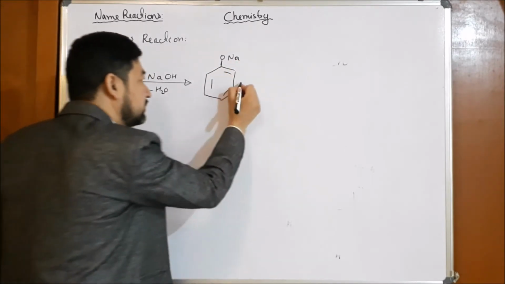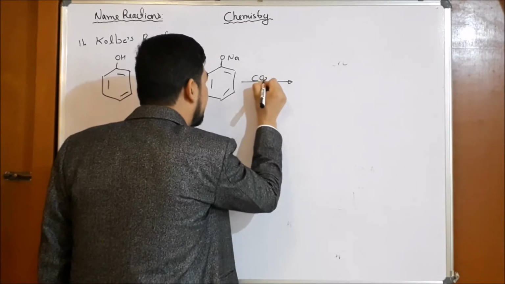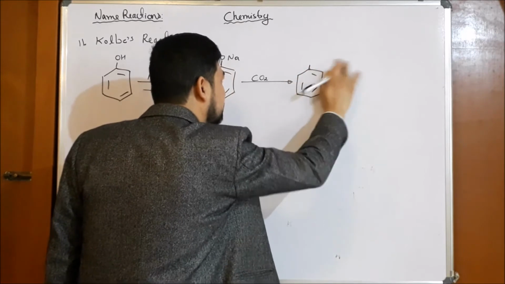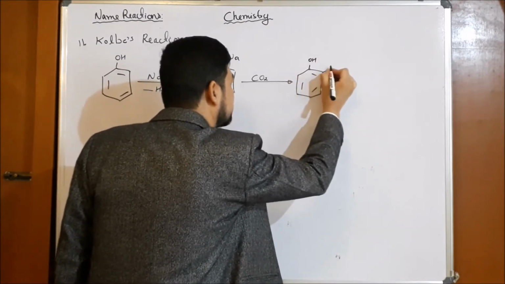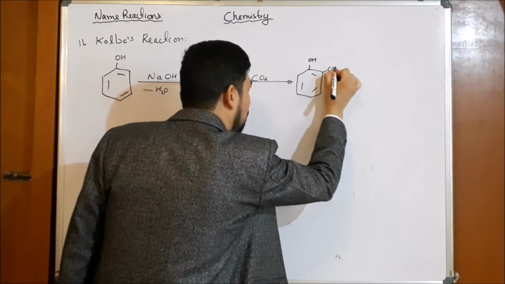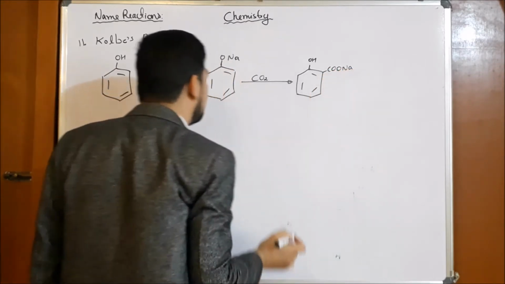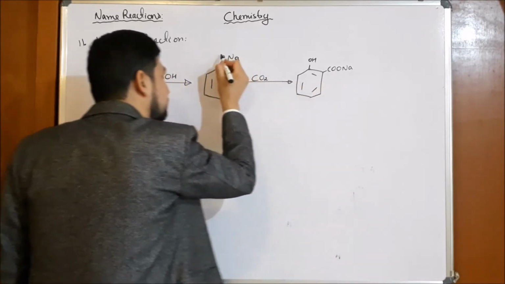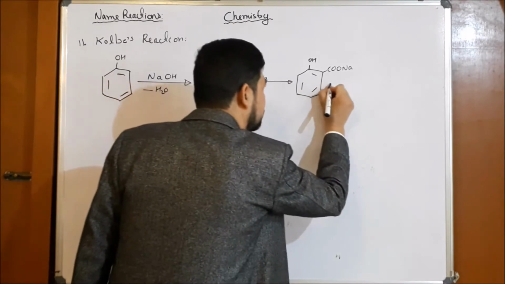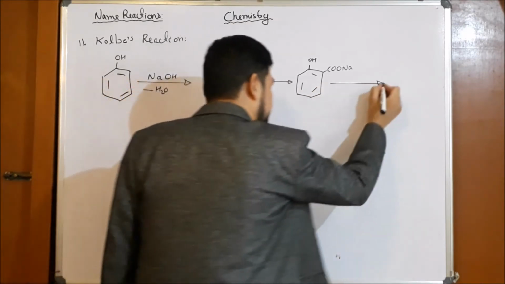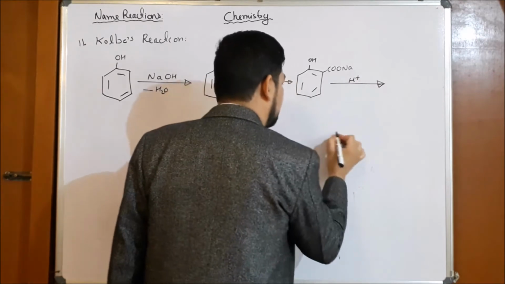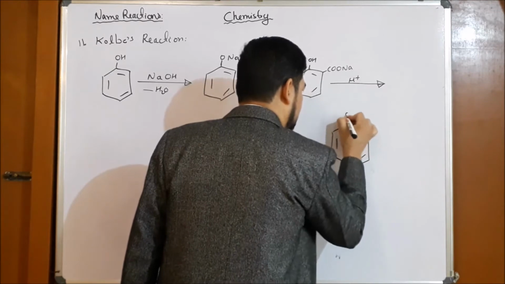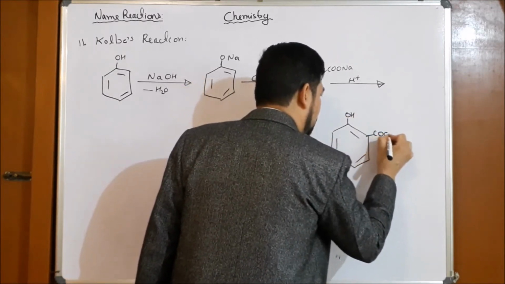When sodium phenoxide is treated with carbon dioxide, it forms a salt of salicylic acid, COONa. Remember, this Na comes here and CO2 comes here, and then the H from here goes here. When it is treated with acid, our salicylic acid will be formed: OH here and COOH.